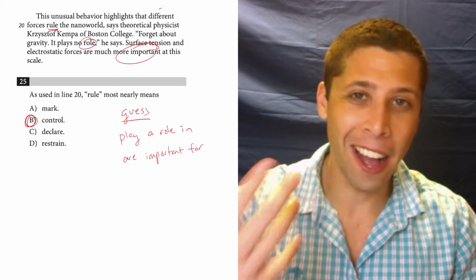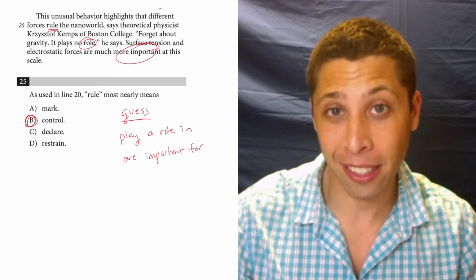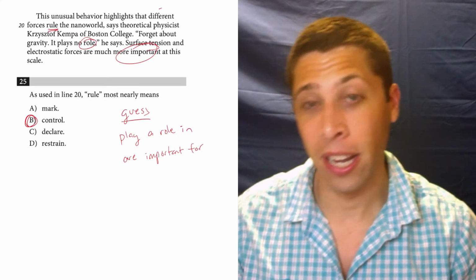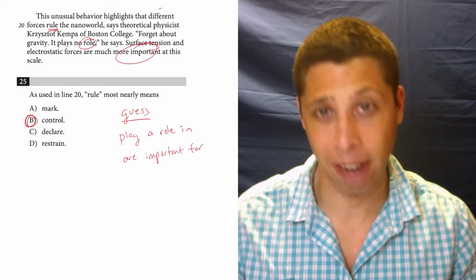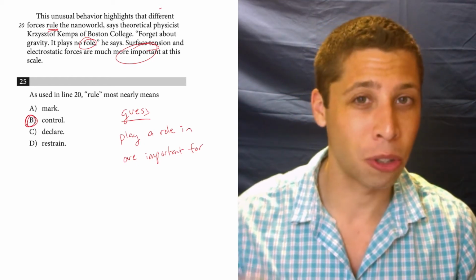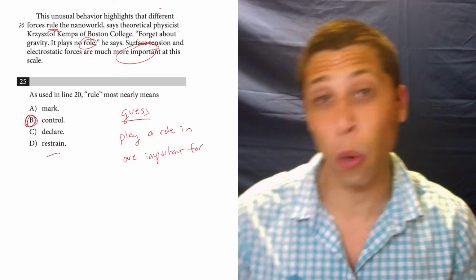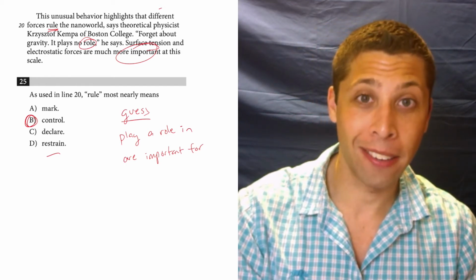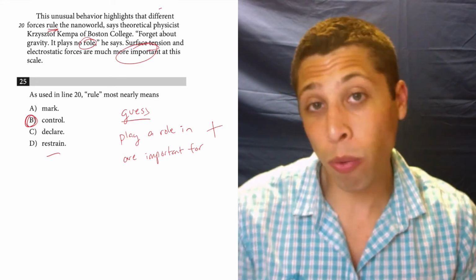We might think of rule as in a ruler, a king declaring something. And so there's another case where we do have some trap answers here that I don't think make sense, right? Like, the forces are not declaring the nano world. They're not restraining it. That's a little too negative. We're trying to say that they're a big part of it. They're important. Restraint has a negative quality that I'm not really getting from my guesses, right? My guesses, if anything, have a more positive connotation. So I'd want to match that.